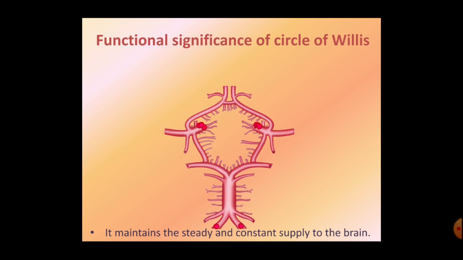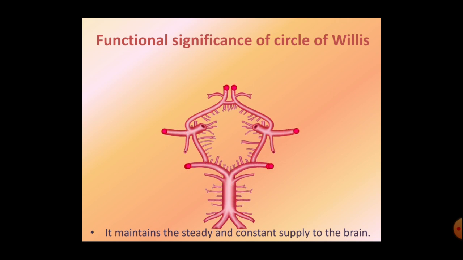Circle of Willis has great functional significance in that it maintains a steady and constant supply to the brain. This arterial circle equalizes the pressure of the blood flow to the two sides of the brain as it is the main collateral channel.